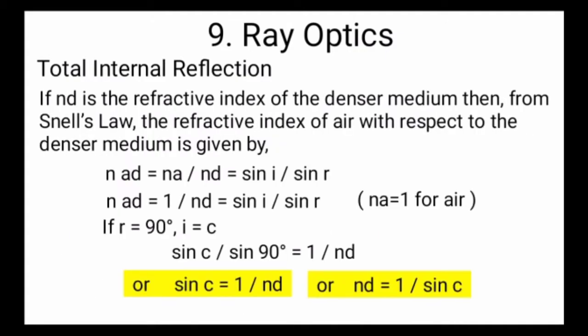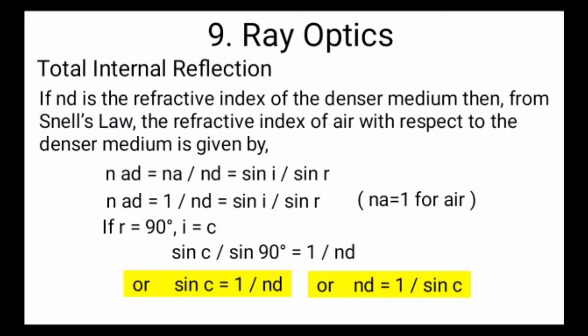If Nd is the refractive index of the denser medium, then from Snell's law, the refractive index of air with respect to the denser medium is given by Nad, or we can write Na upon Nd is equal to sin I upon sin R. We know that the refractive index of air is equal to 1, so Nad is equal to 1 upon Nd is equal to sin I upon sin R.